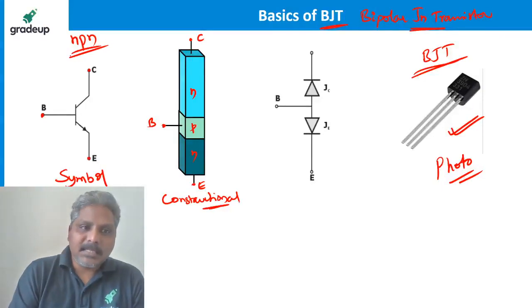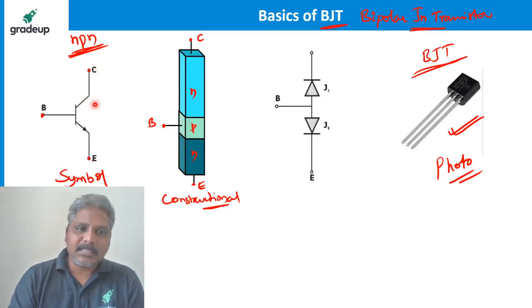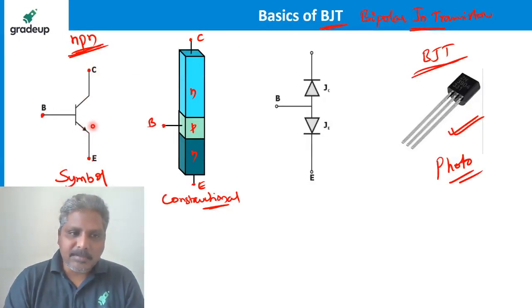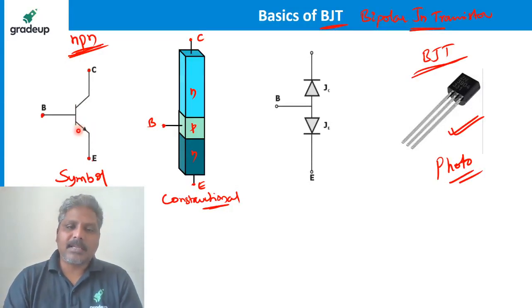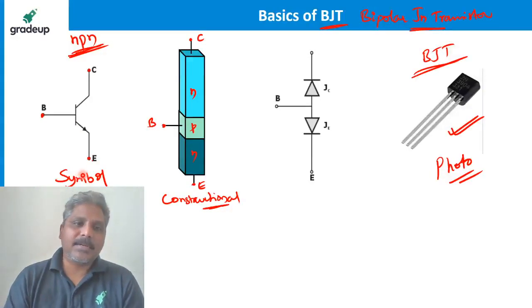Transistor is a three-terminal device: base, collector, and emitter. Emitter is always shown with an arrow. If the arrow is there, that terminal always represents the emitter. If the arrow is outside, this is an NPN transistor. If the arrow is inside, it is still the emitter, but that is a PNP transistor.